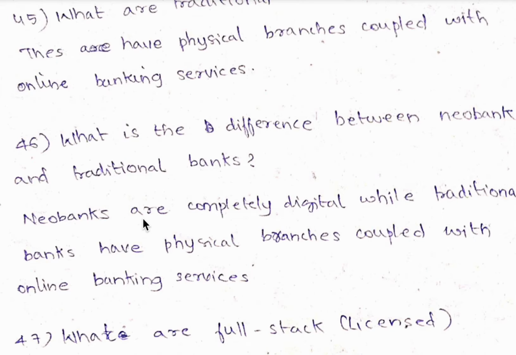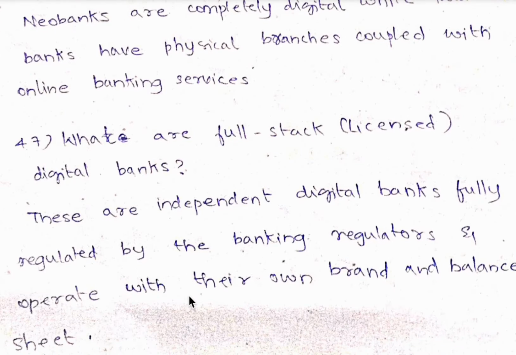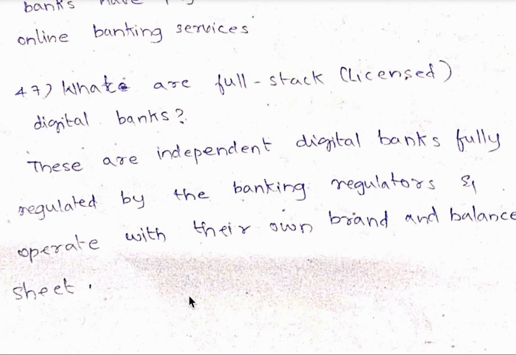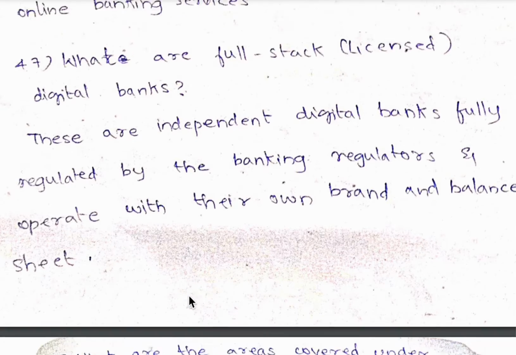46th question, what is the difference between neobanks and traditional banks? Neobanks are completely digital, while traditional banks have physical branches coupled with online banking services. 47th question, what are full stack licensed digital banks? These are independent digital banks fully regulated by the banking regulators, and they operate with their own brand and balance sheet. Such banks are called full stack digital banks.